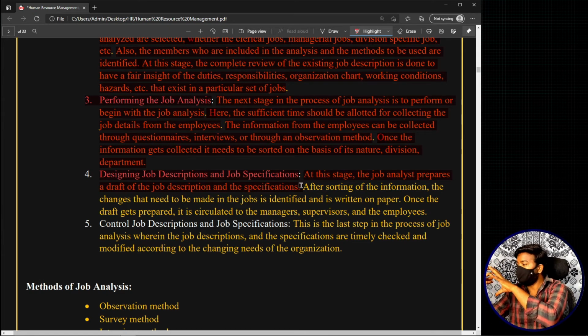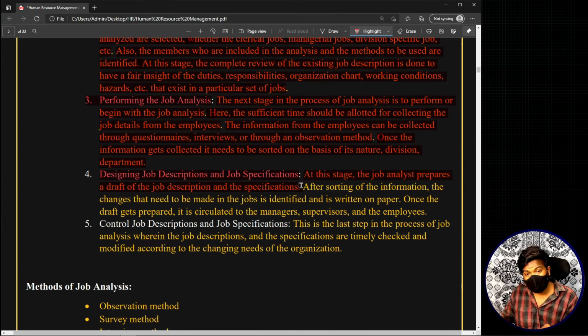Now we are planning to bring in the compensation head's roles and responsibilities, and we are trying to assign this person those extra roles and responsibilities. Definitely this particular job specification and job description has to be changed, right? Now this job analyst prepares a draft job specification and job description, telling that, okay, this will be your new job specification, this will be your new job description.